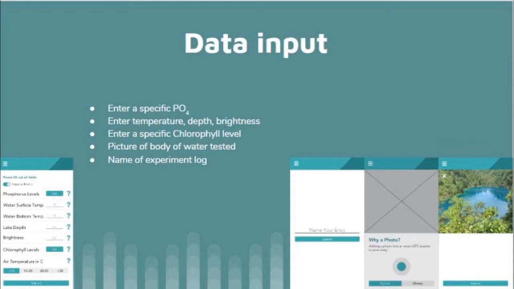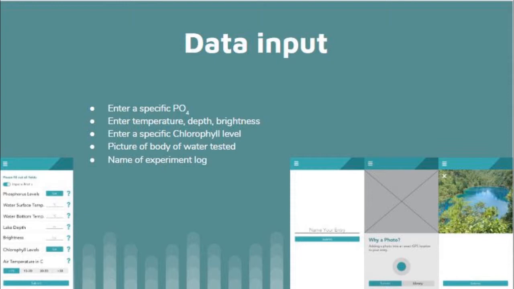Also an estimate based on the quantity of plants in the lake and the frequency of algae blooms if the user has that sort of information. These are obviously quite vague data points, but it's the best that we can do if the user doesn't have access to tools to accurately measure phosphorus levels.